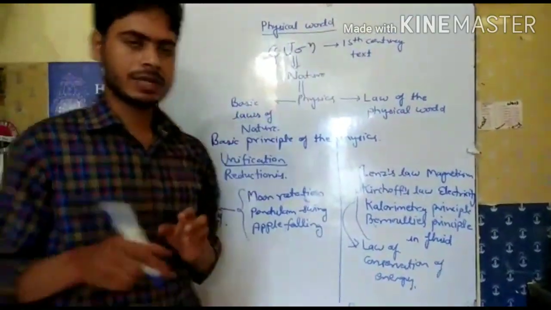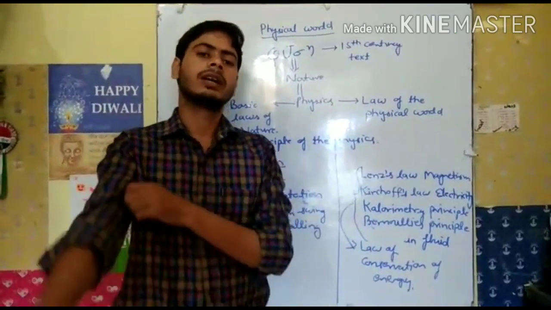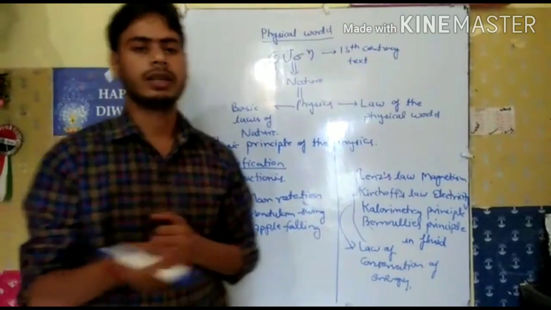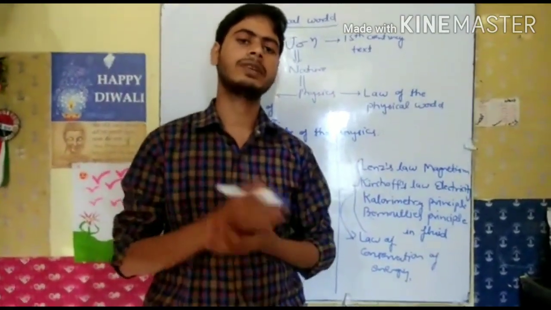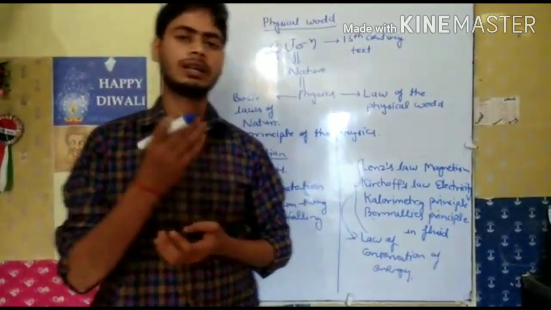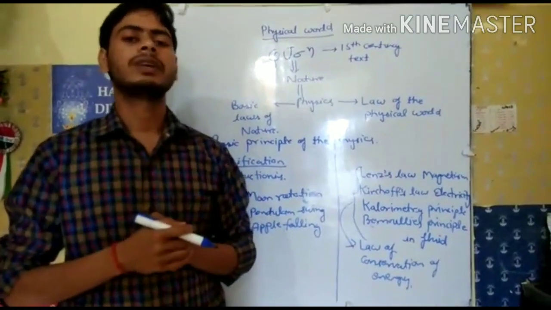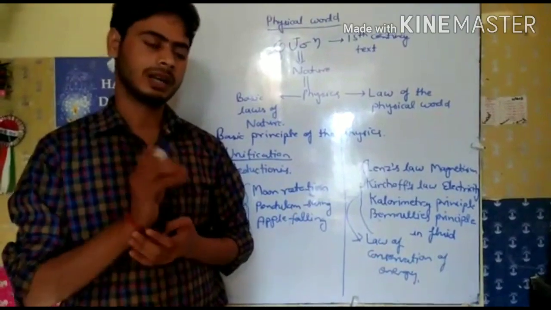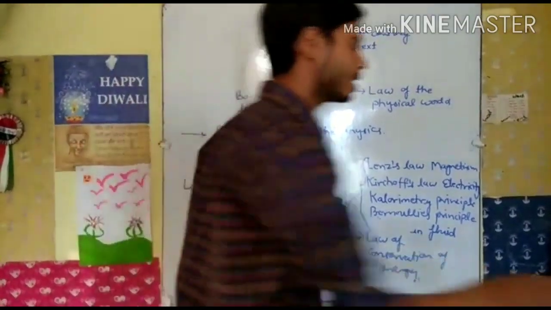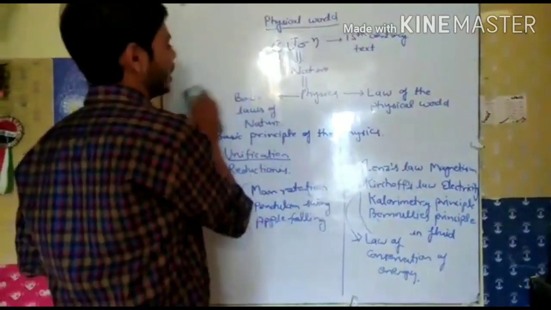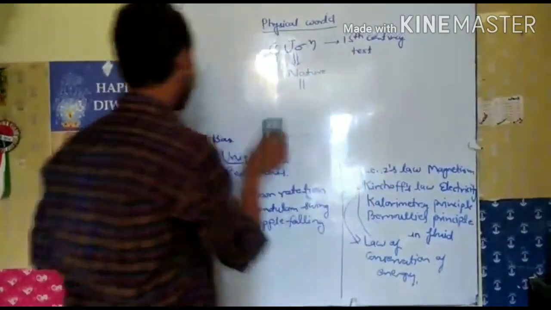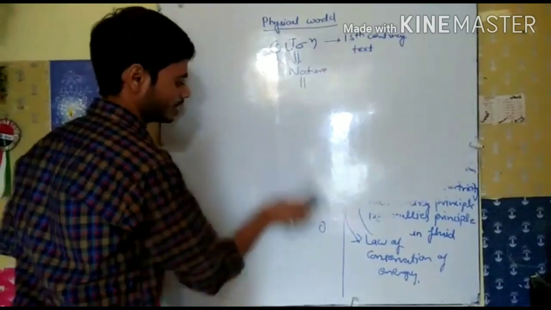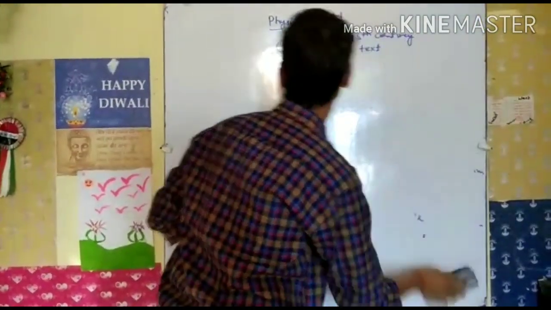Now a scientist, Stephen Hawking, said that all these laws given by scientists are the best, and he wanted to give a new law by which we can describe everything. He also wrote a book. What is the name of the book? So we write here.